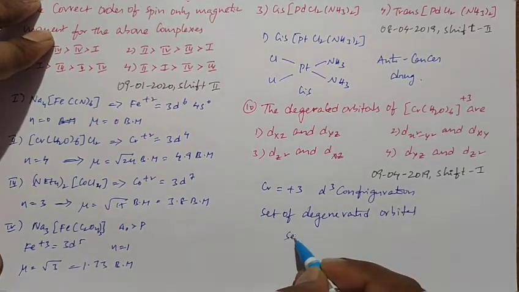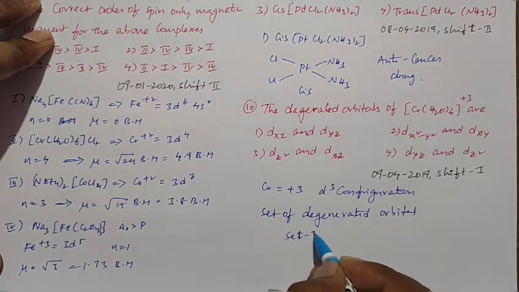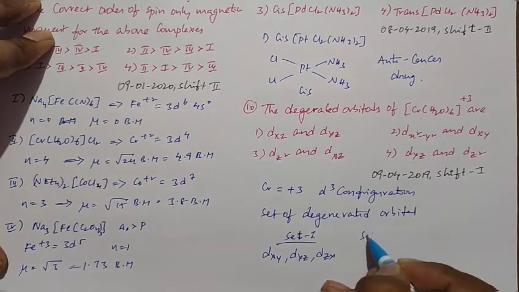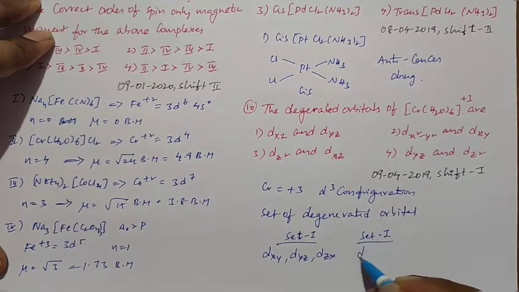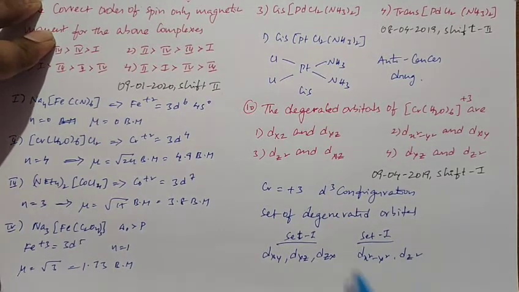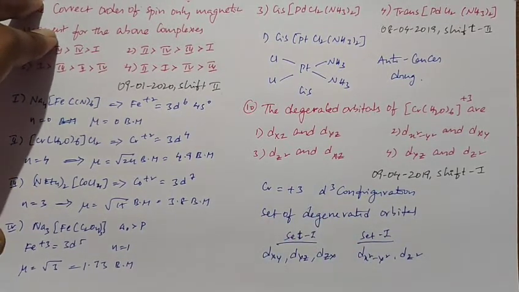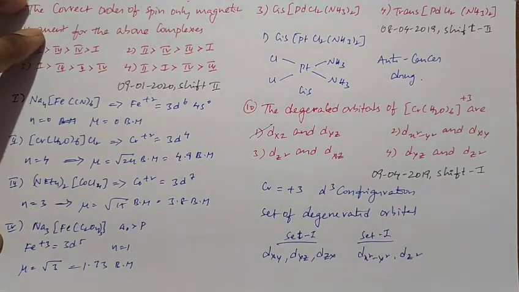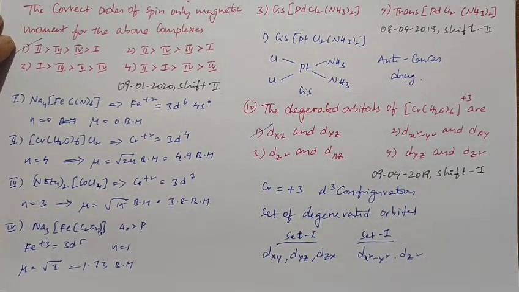So in set 1 we have dxy, dyz and dzx, and in set 2 we have dx square minus y square and dz square. So any one of the sets must be in the option. For that, if you go to the first one, dxz and dyz are the degenerate orbitals of the given complex.